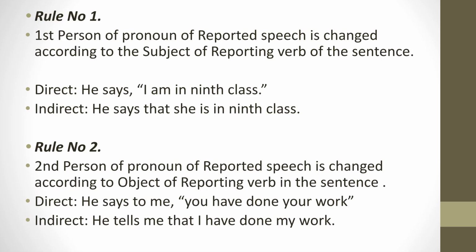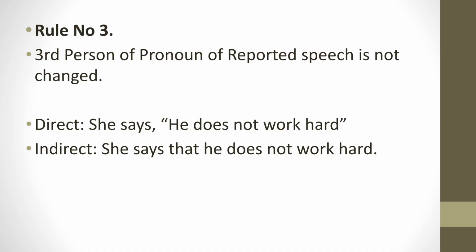Rule number 2 states that the second-person pronoun of the reported speech changes according to the object of the reporting verb. Rule number 3 for pronoun changes is that the third-person pronoun of the reported speech is not changed in indirect speech. For example, she says he does not work hard becomes she says that he does not work hard.